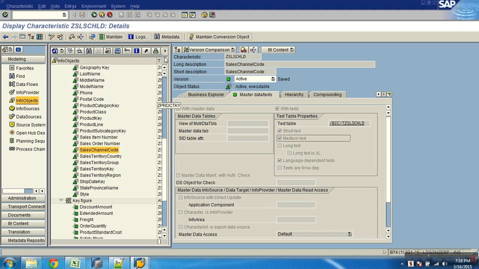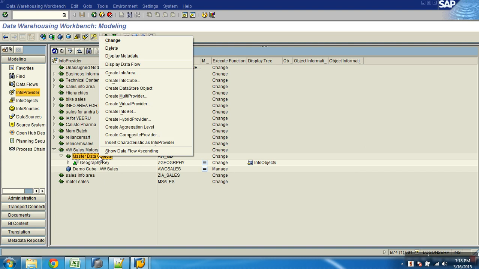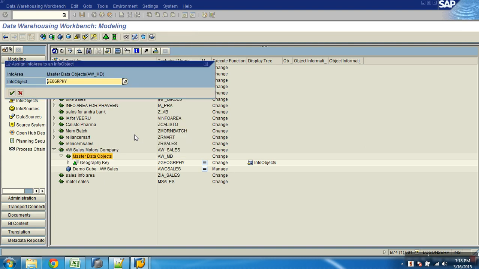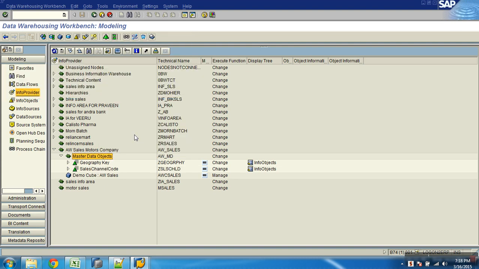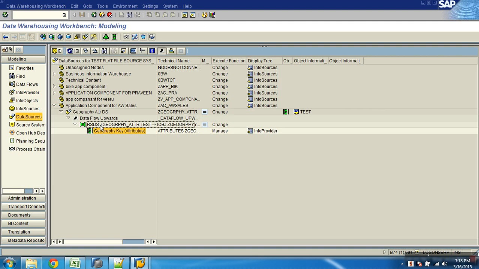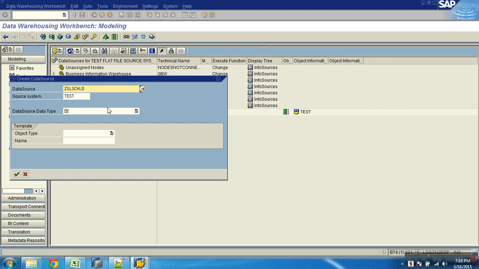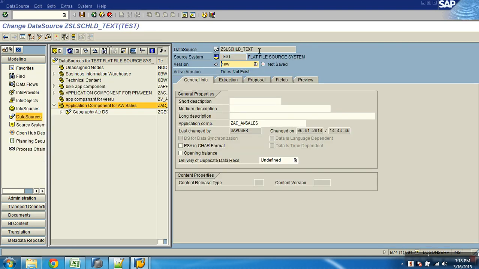Now shall I start doing this? First thing is what? I'll insert that as characteristic as info provider. Now when I do this, what are you getting this time? Only text here. Okay, now let me go to the data source. Shall I create the data source now? Sales channel underscore text. What type of data source is it? Text data source. And I'll be giving the descriptions.